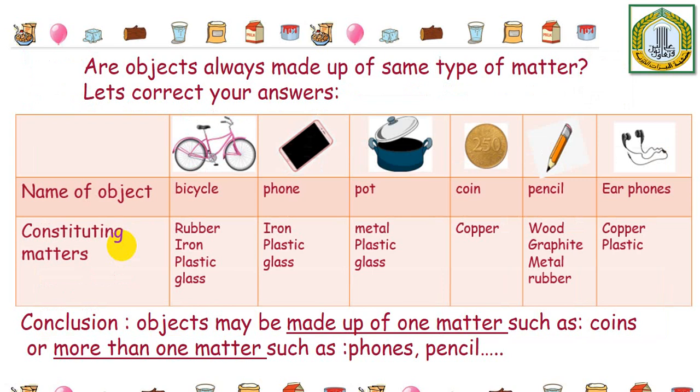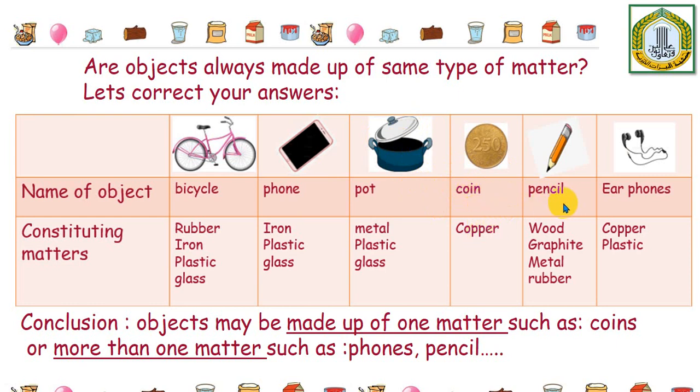So as we have said, the bicycle is made up of different substances which include rubber, iron, plastic, and glass. Here also we have a phone, which is made up of many substances like the iron, plastic, glass, and any other substances. We have a pot, which is made up of metal, plastic, and glass. Here's the metal, plastic, and the cover is glass.